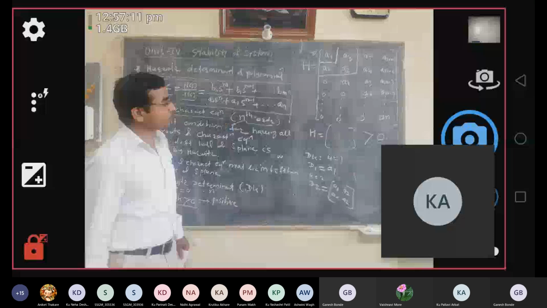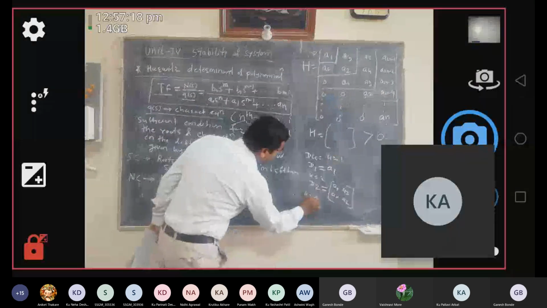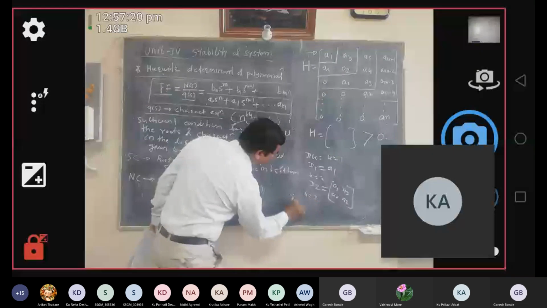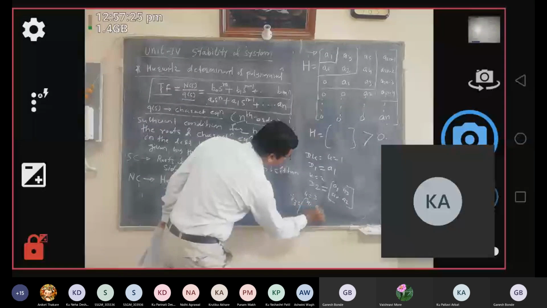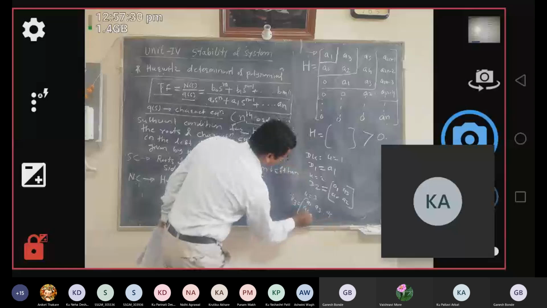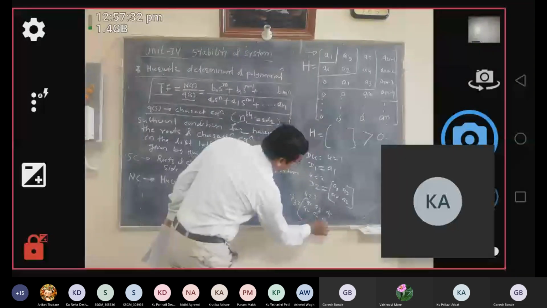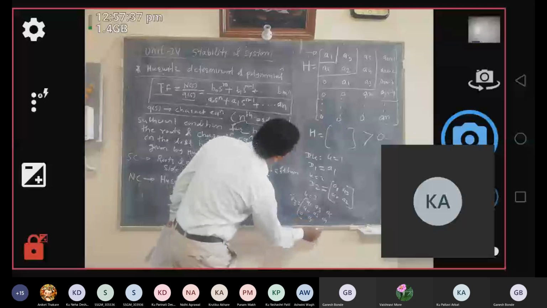Similarly, you can find d3. So when k is equal to 3, the value of d3 will be given by a1, a3, a5, a0, a2, a4, 0, a1 and a3. So this could be your d3. So in this you can find the decays, and then you just solve these matrices.